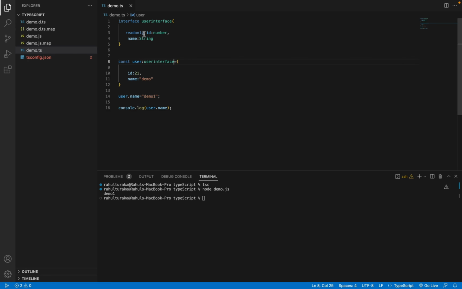I have given it to the id. Now let me update the id. As you can see, immediately it is not allowing: cannot assign to id because it is a read-only property. That means we cannot modify it. If you try to change the id, TypeScript will stop you right there. That's the main use of it.